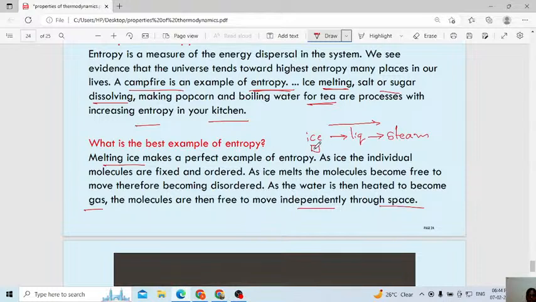Always remember the arrangement of particles: in ice they are very close, in liquid a little farther, and in steam you can observe they are very far. Randomness and disorder increase. This is also a very good example of entropy. Understood everyone?